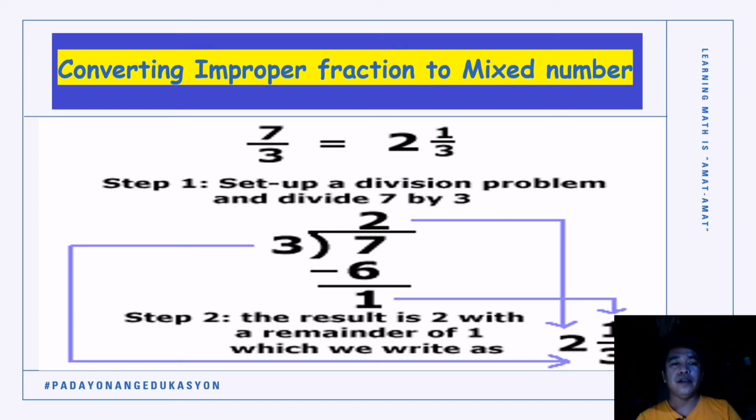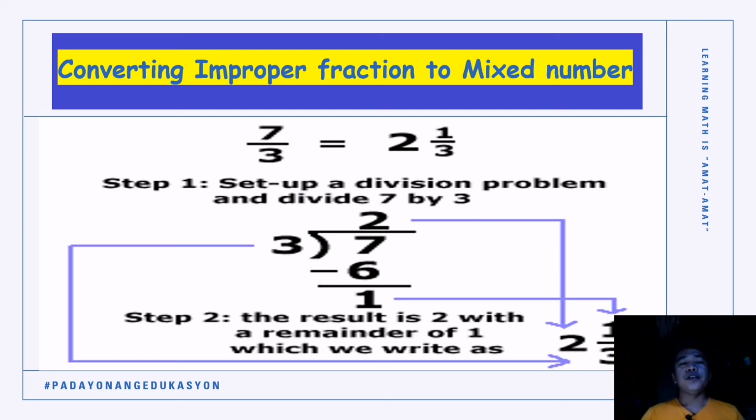7/3 is equal to 2 and 1/3, which is correct. But the question is, paano si 7/3 nahimo nga 2 and 1/3? From improper fraction, himuon siya naton nga mixed number, or i-convert siya naton into a mixed number.